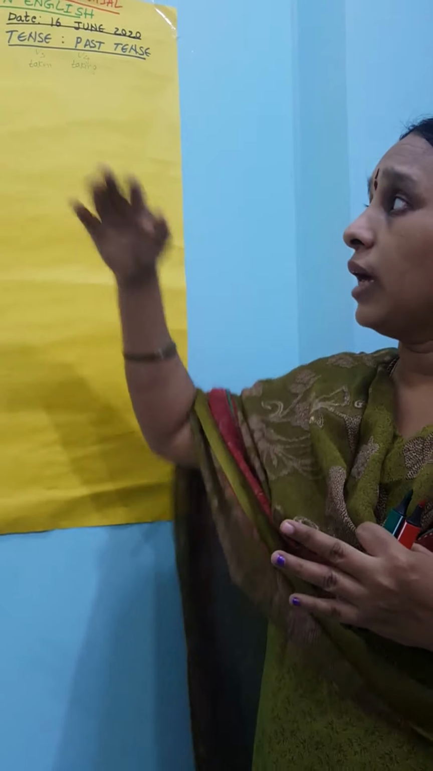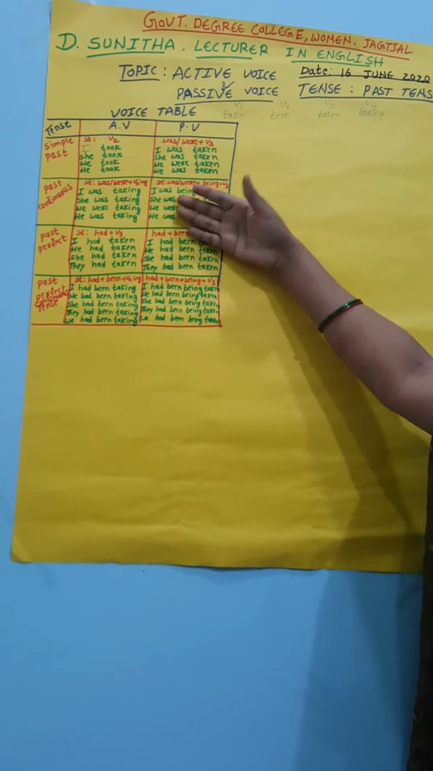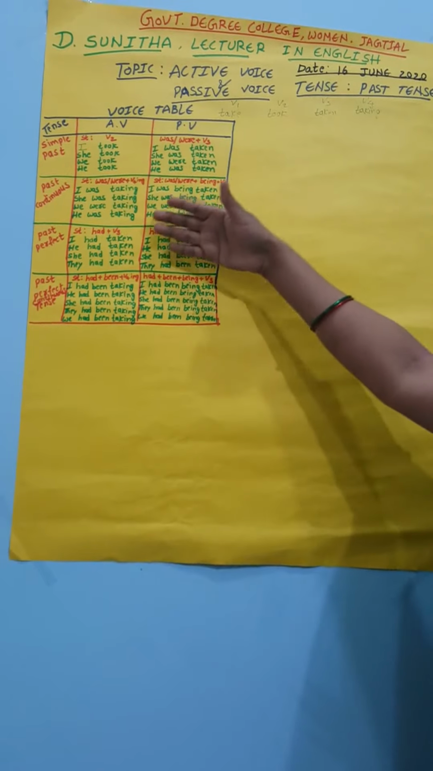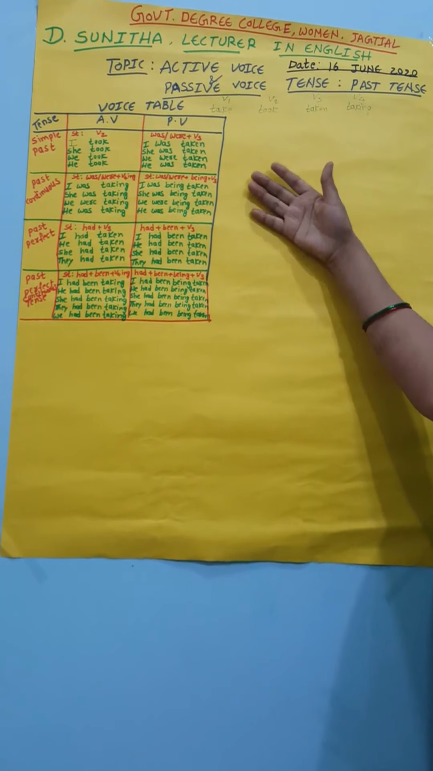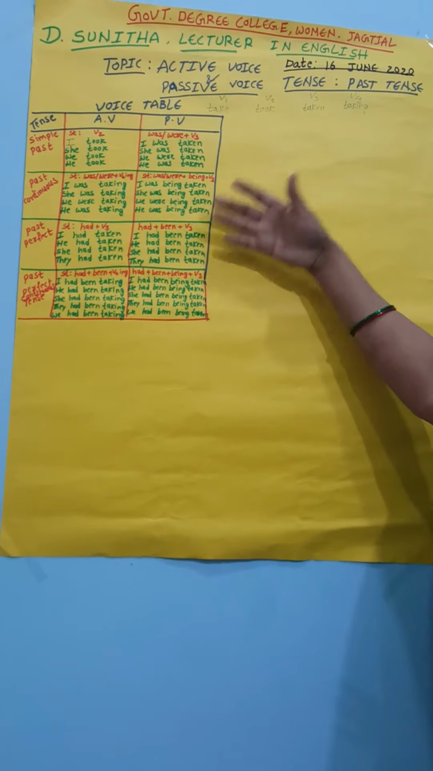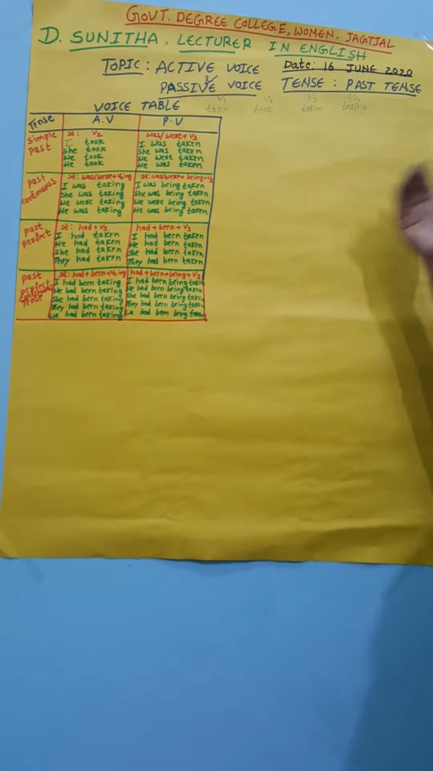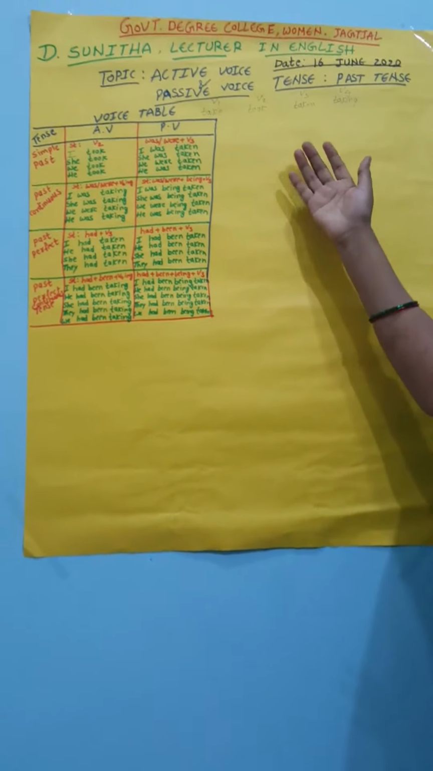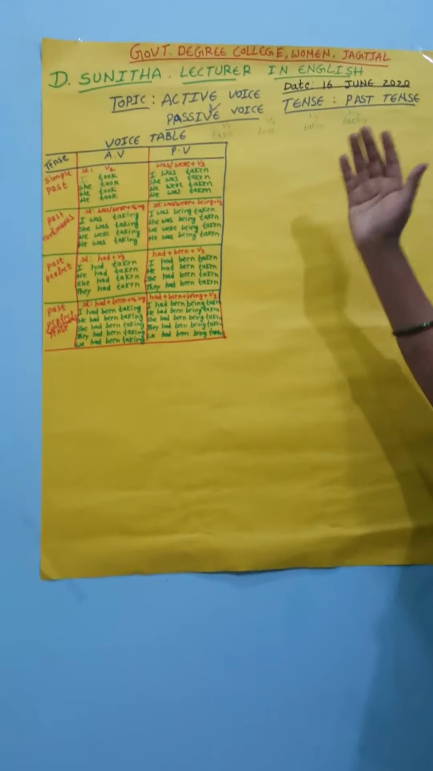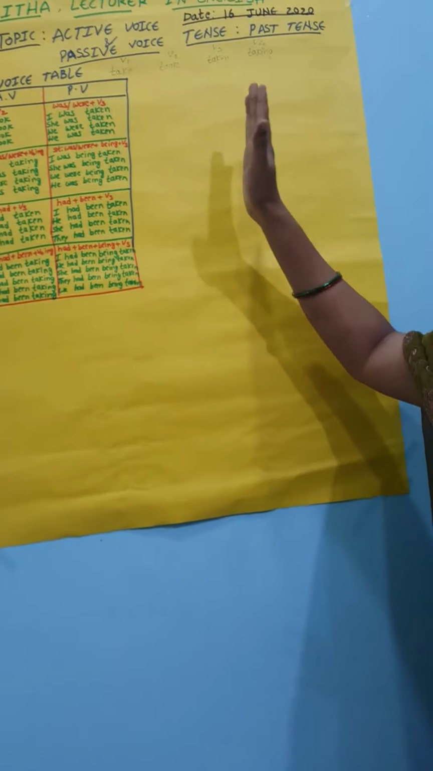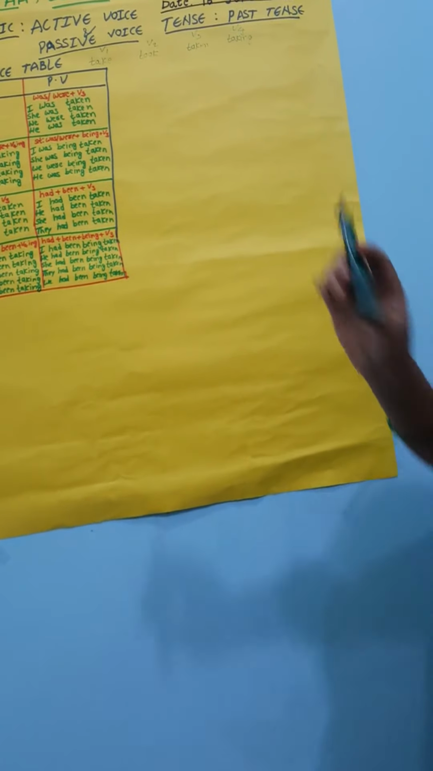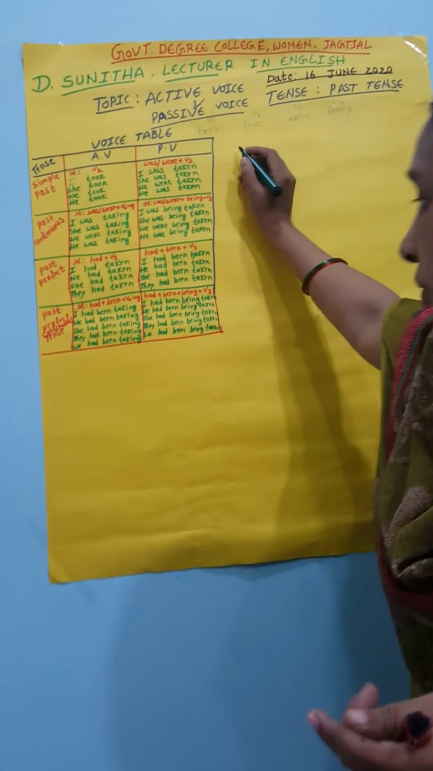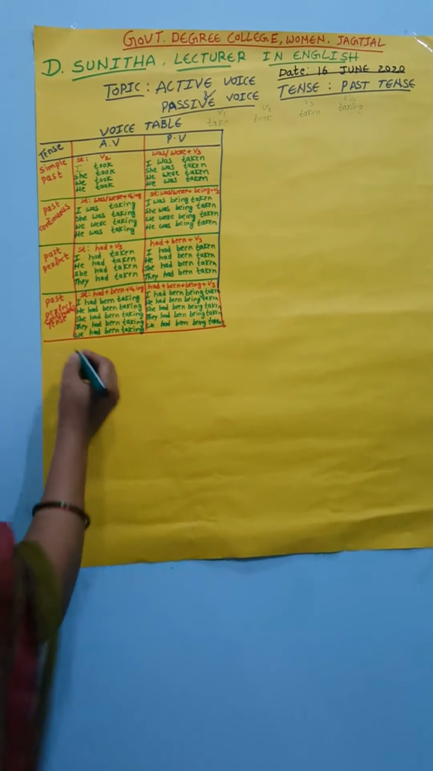So now, how does the active voice change into the passive voice in the declarative sentence, in the interrogative sentence, and in the imperative sentence? These three kinds of sentences, how do we change active voice into passive voice? So see here, the tense is here, declarative form. Okay, see below.